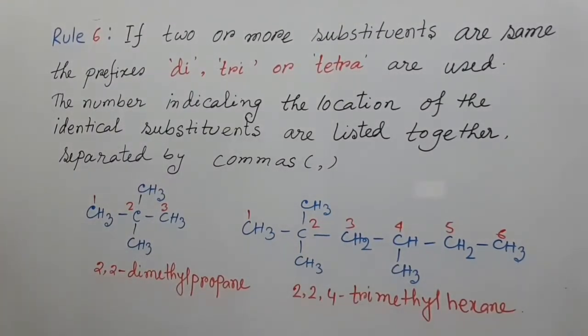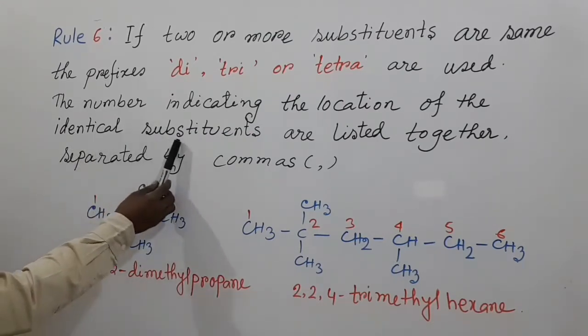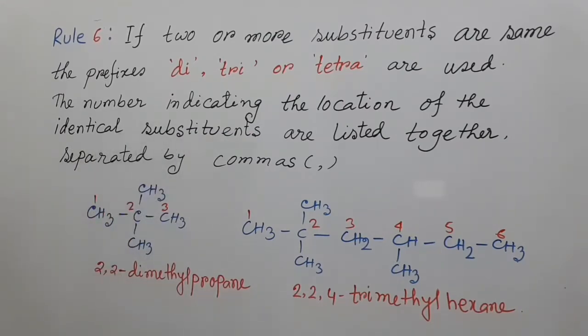My dear students, this is rule number 6. If two or more substituents are same, the prefix di, tri or tetra are used. The numbers indicating the location of the identical substituents are listed together, separated by comma.